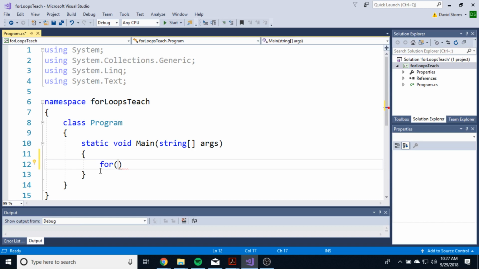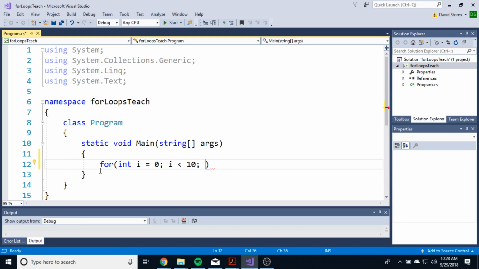So for int i equals 0. We're basically setting a starting variable. That's our starting point right there. And then we want a semicolon because the second thing we need is the condition, right? So we're going to say i less than 10, then another semicolon, because the third thing we want is the increase of that variable.